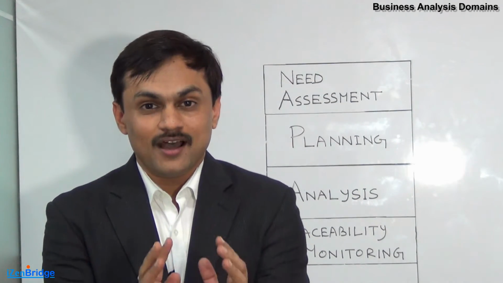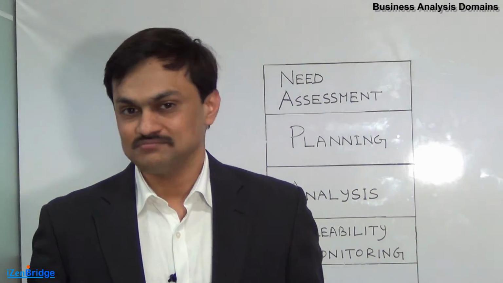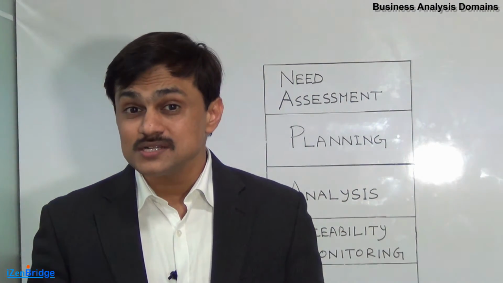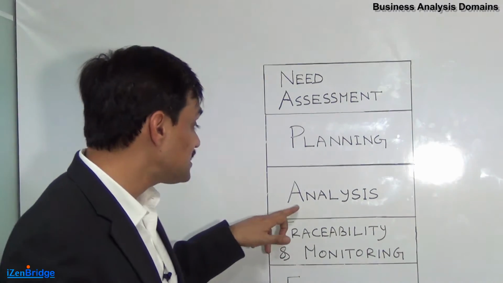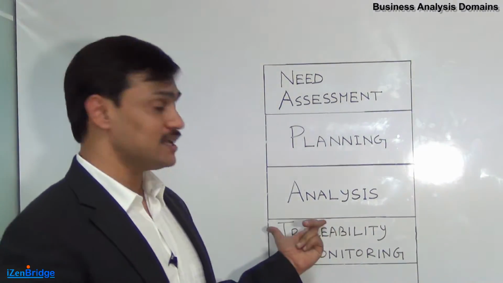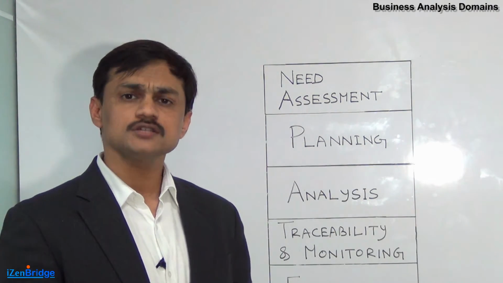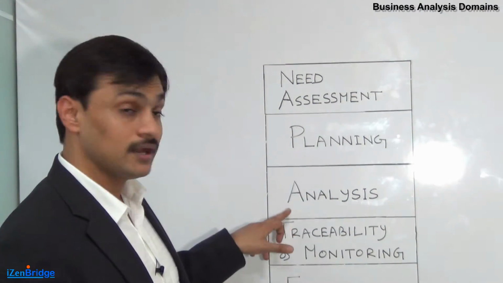Now let's look at analysis, the third domain. And this is the area where, as a business analyst, you would be working the most. Writing requirement documents, talking to the stakeholders, elicitation of requirements. Now this is the activity which you do. If you are following Agile, writing user stories falls here. If you are following traditional processes, functional specification document writing or writing use cases are here.